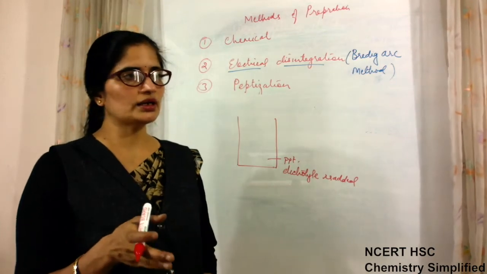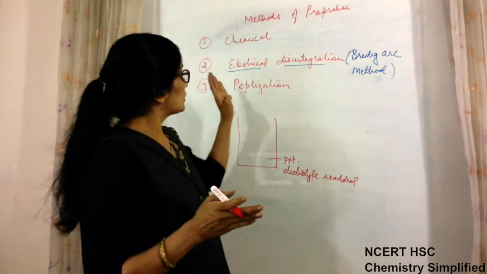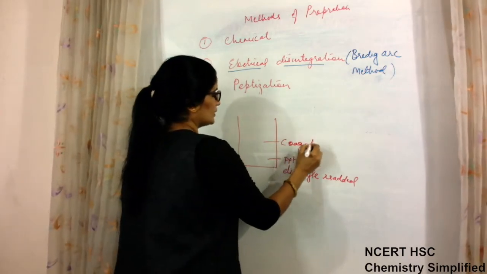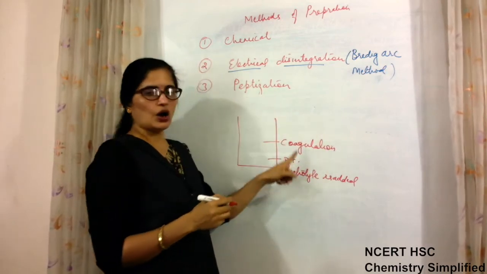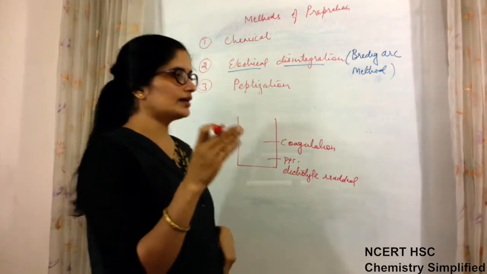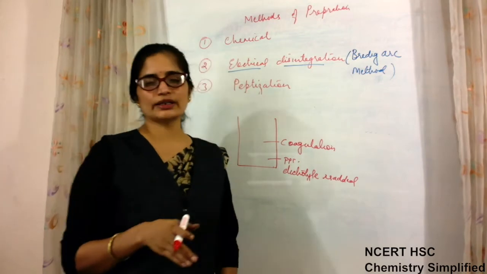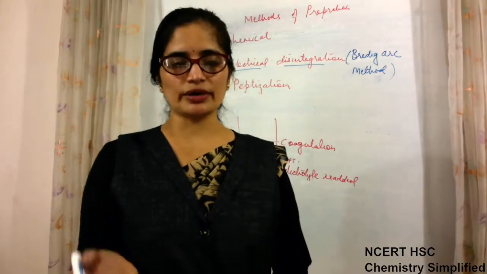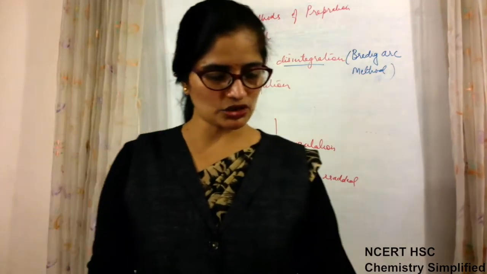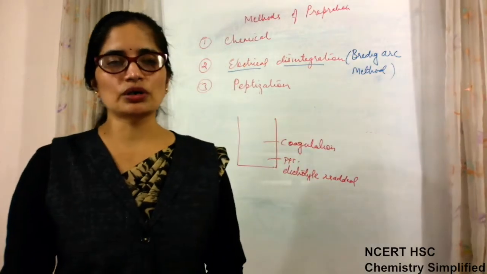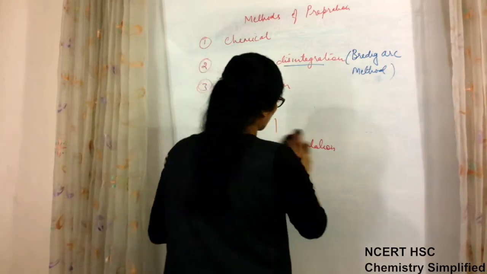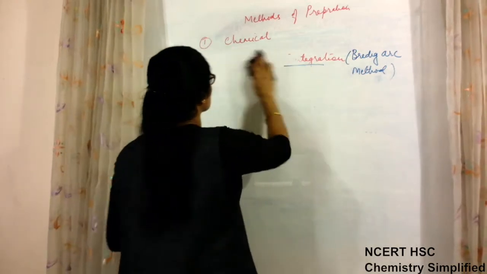So what is to be done? If a colloidal solution has already undergone coagulation, then its peptization is done. How is the peptization done? By adding dispersion medium, because a liquid medium is needed, and that dispersion medium is mixed with a small amount of electrolyte to regenerate the charges which it has already lost, and in this manner it is again prepared. So the peptization method is for regenerating, it's not a new method. So these are 3 methods for preparation of colloidal solutions.